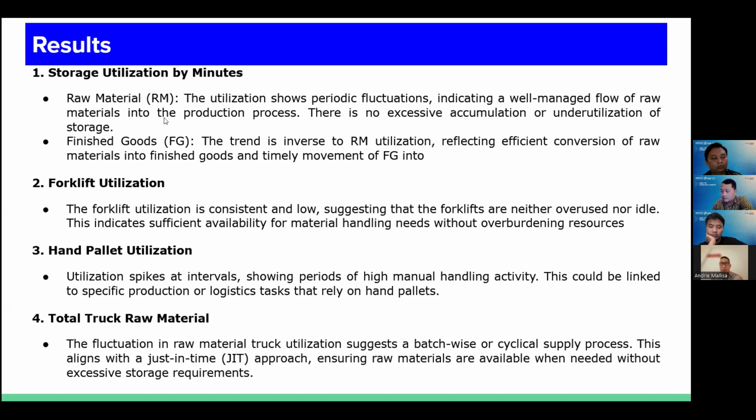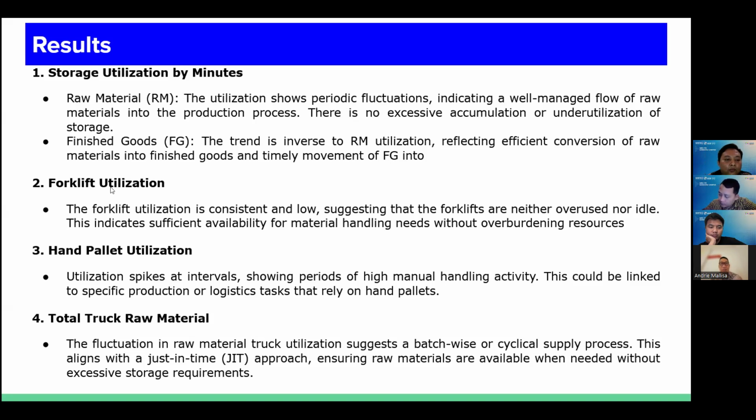There is no extensive accumulation or underutilization of the storage. And for the finished good, the trend is inverse to raw material utilization, reflecting effective conversion of raw materials into finished goods and timely movement of finished goods.